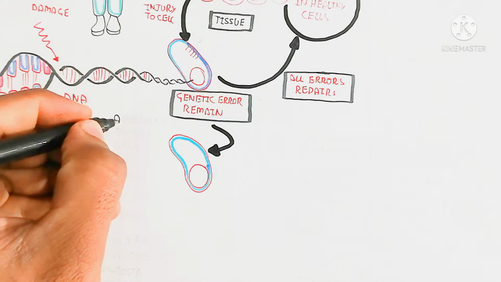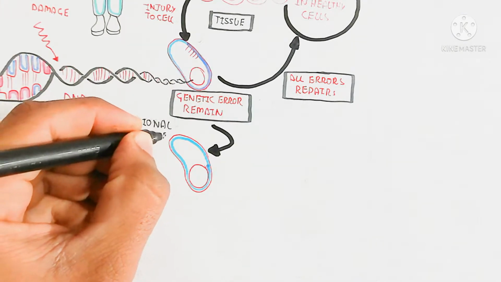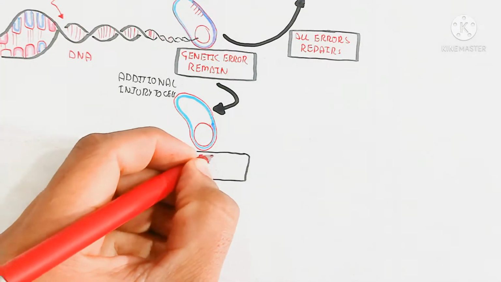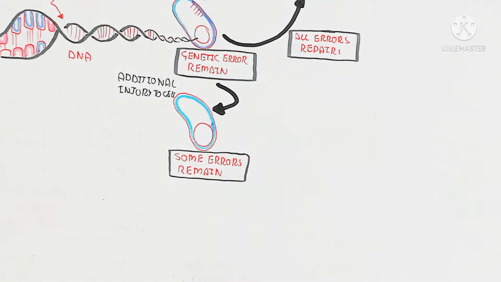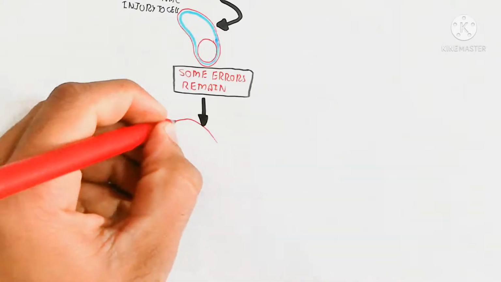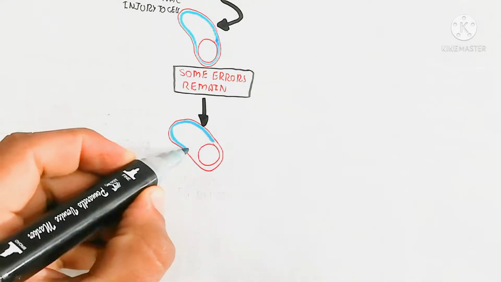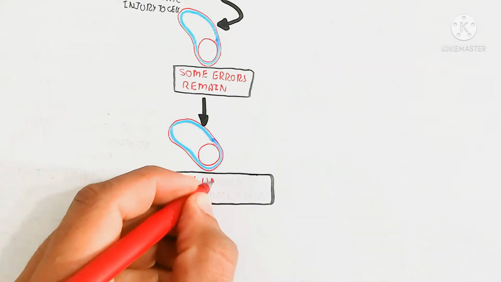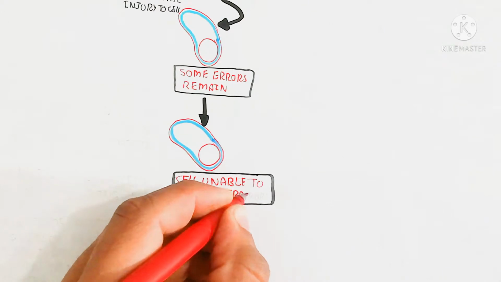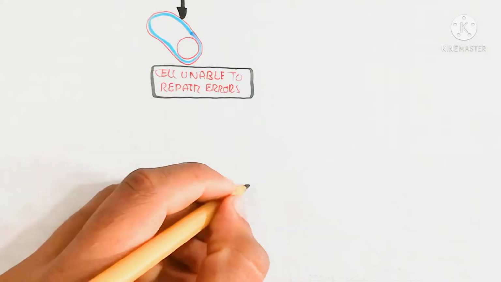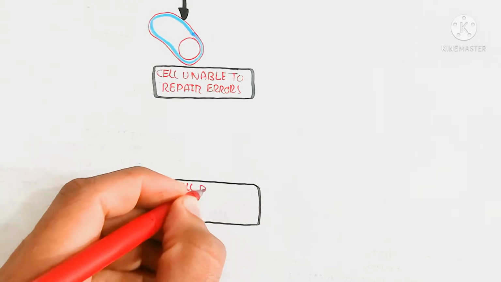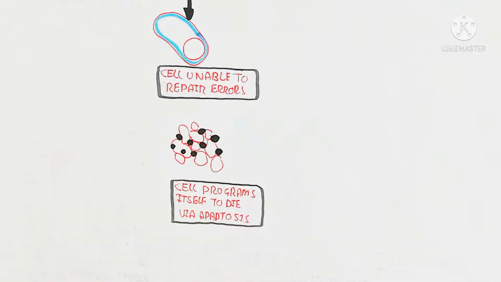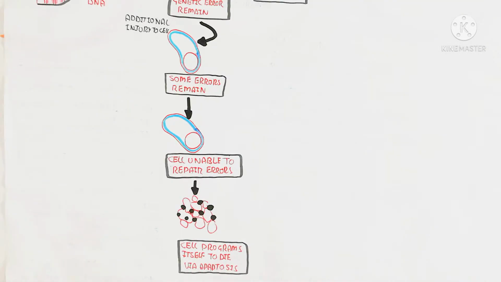But if the genetic error is greater and some errors remain that the cell is unable to repair, there is additional injury to the cell, a hyper injury. After this, the cell is not able to repair the errors, so it will go into apoptosis rather than cell division. Because if cell division continues, the cancer-causing gene, the oncogene, will be activated, and proliferation and uncontrolled cell division will occur.